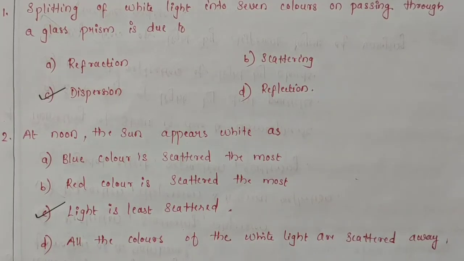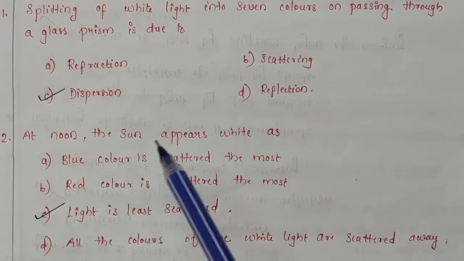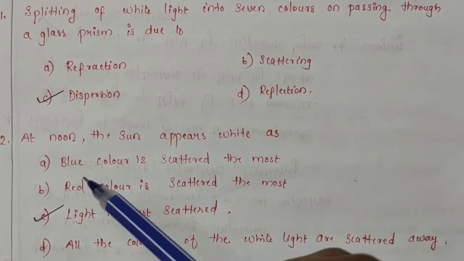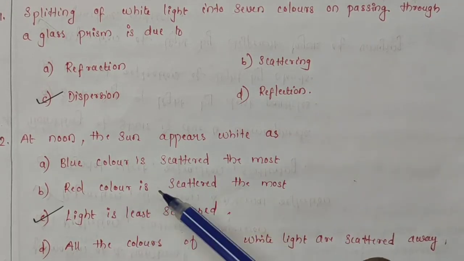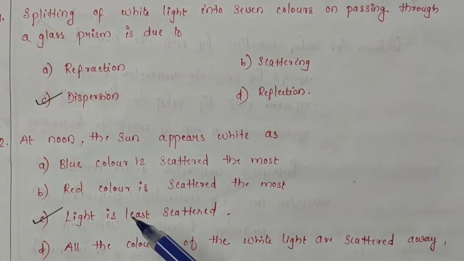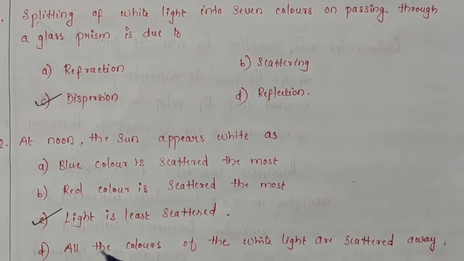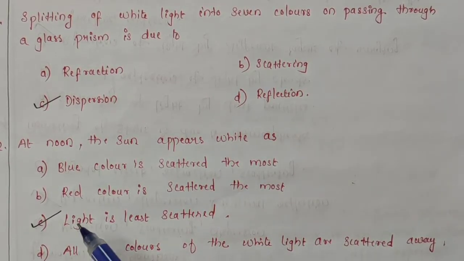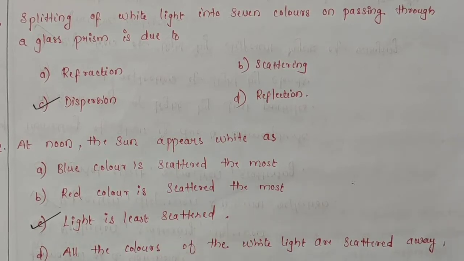Now see the second question. At noon, the sun appears white as: 4 options are there. Blue color is scattered the most, red color is scattered the most, light is least scattered, and all the colors of the white light are scattered away. The right answer is light is least scattered.